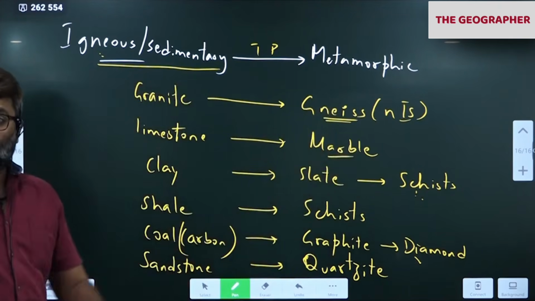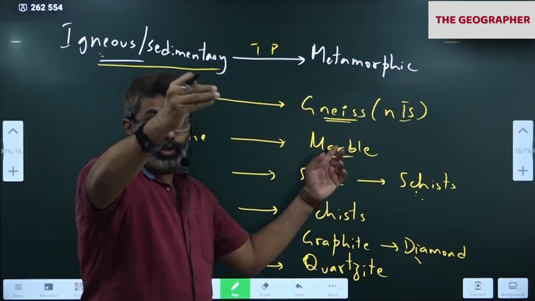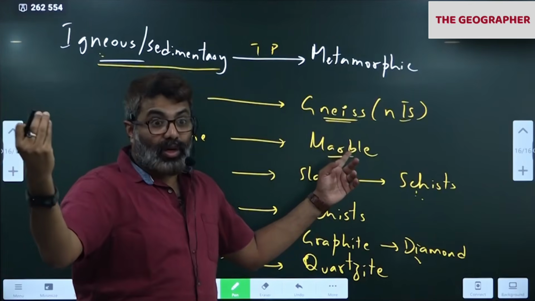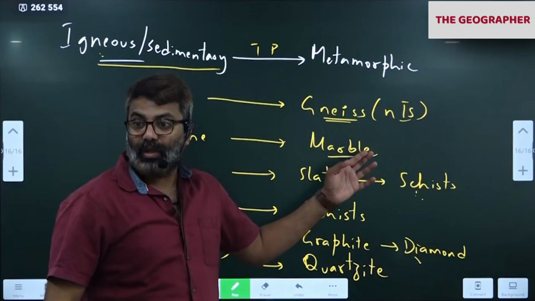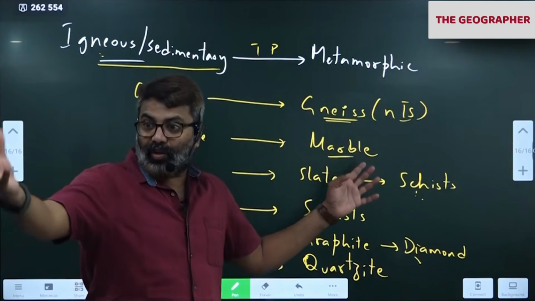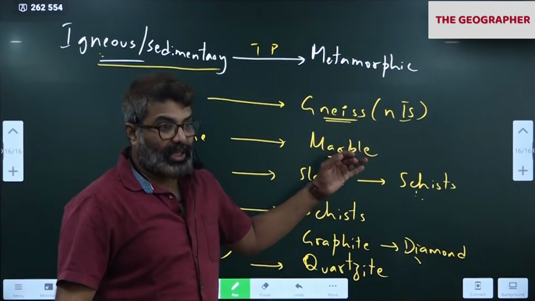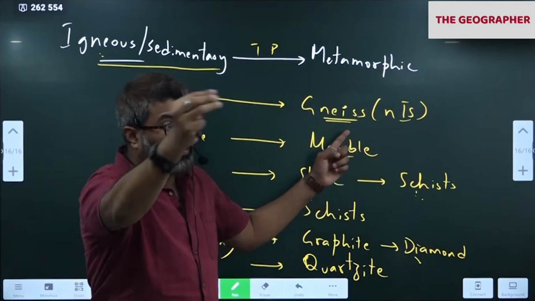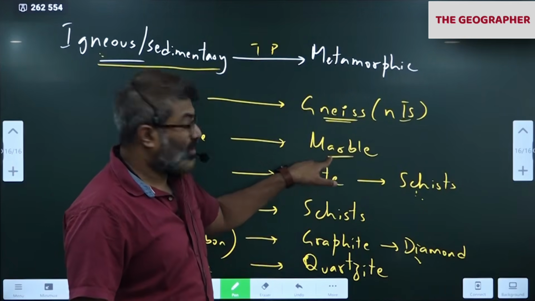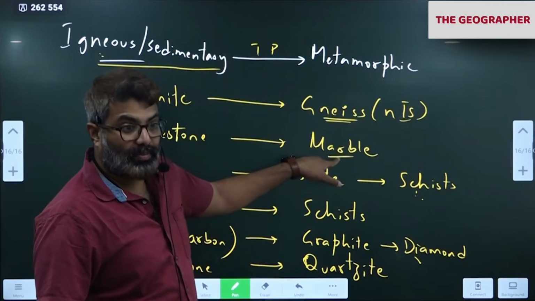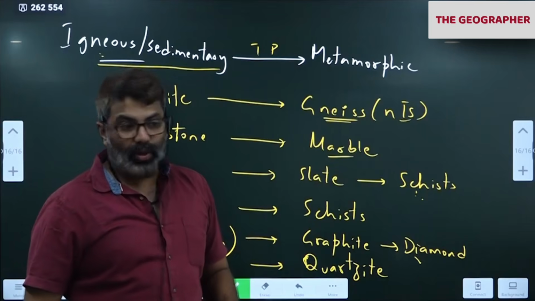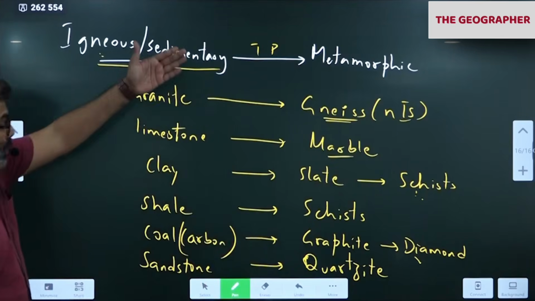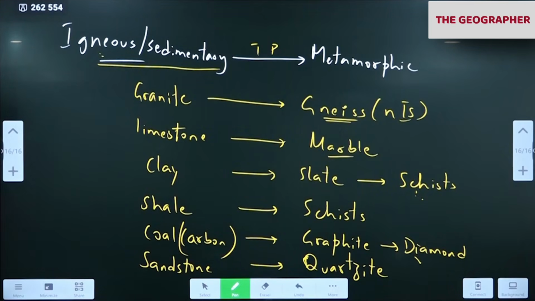Taj Mahal's color was becoming darker because of smog. Smog around Agra, Delhi region. So many industries were shut down around Agra, because the industries were releasing a lot of sulfur dioxide and nitric oxide. That was reacting with water and becoming sulfuric acid, nitric acid. That was affecting the marble of the Taj Mahal. So as a result, they shut down the industries. Okay. So remember this. All these are very important rocks.